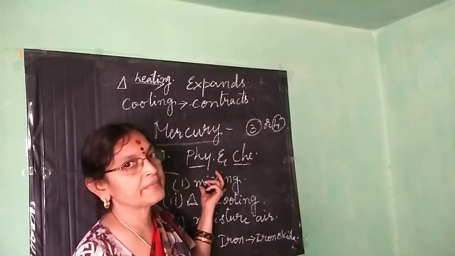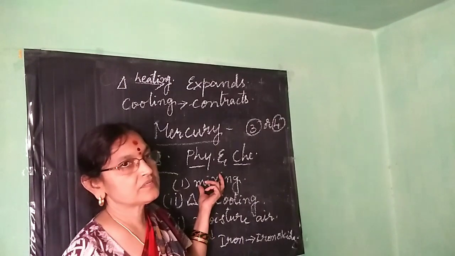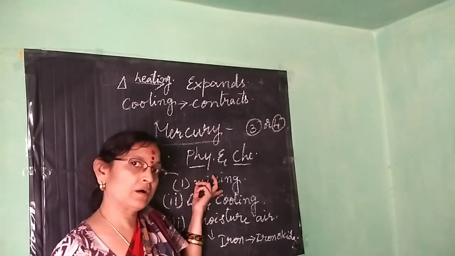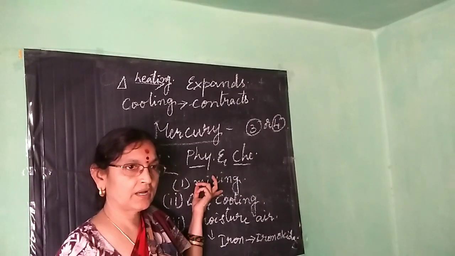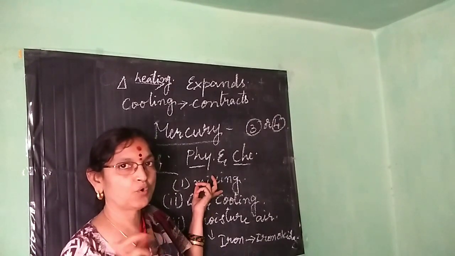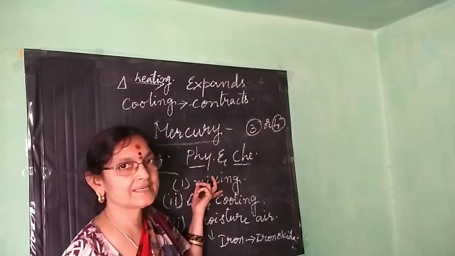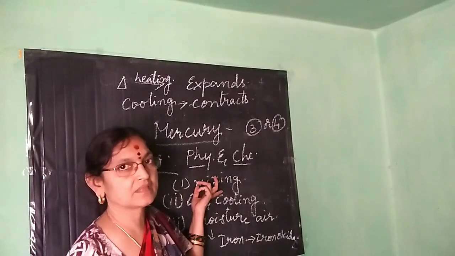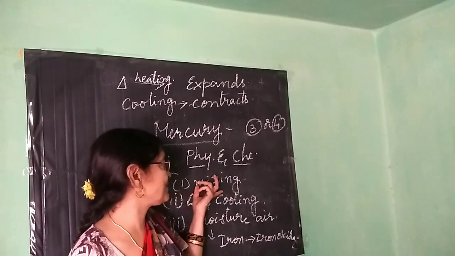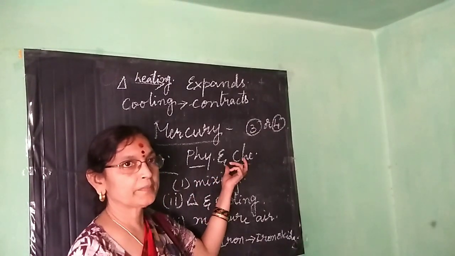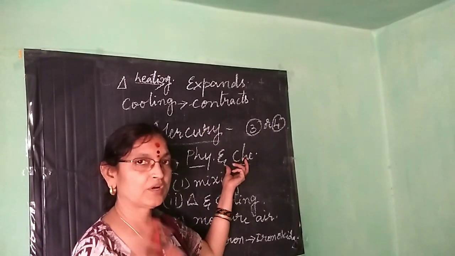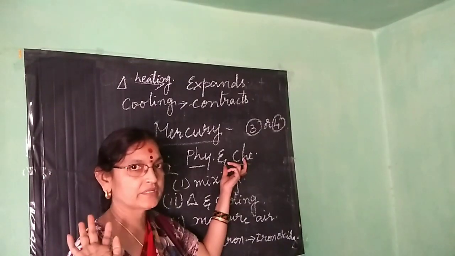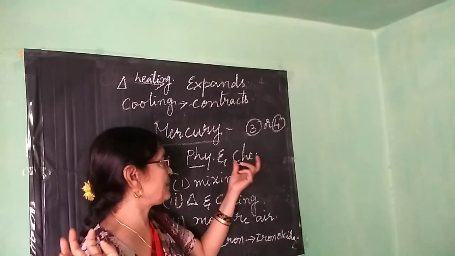Same way, an example of mixing for chemical change: soft drinks, like Thums Up, Coca-Cola. When you shake it and open the can, what happens? Some hissing sound and some gas comes out. That is carbon dioxide gas which was mixed in it. So this is a chemical change; carbon dioxide is released. The composition is changed. Now there is no carbon dioxide in the bottle. So that is by mixing.